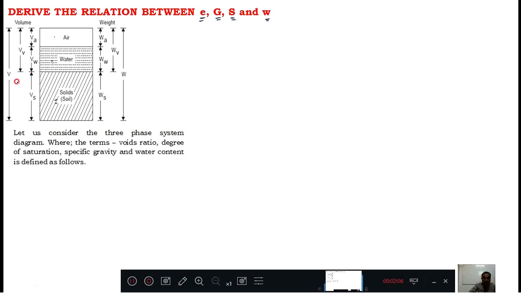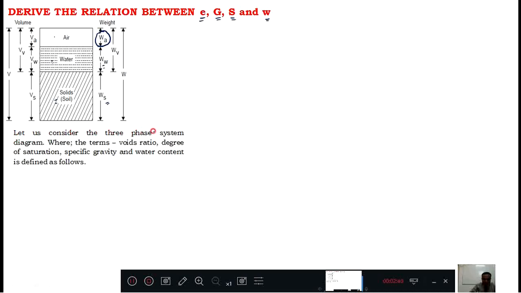The same way you can represent in terms of weight also: the weight of solids, weight of water, weight of air. Weight of air we will ignore, because compared to these two it is very small. Now we have total weight, which is the weight of solids plus weight of water. These informations you already know, and in the examination you need to write all these things.